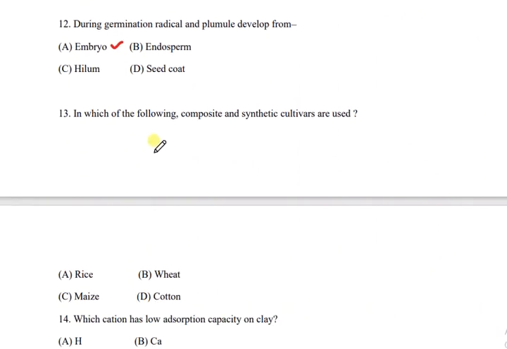Then question number 13. In which of the following are composite and synthetic cultivars used? The options are rice, wheat, maize, or cotton. And the correct answer is C, that is maize.